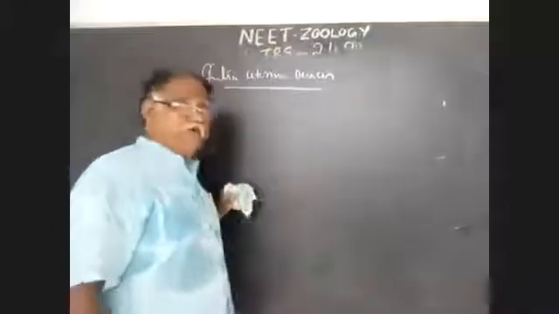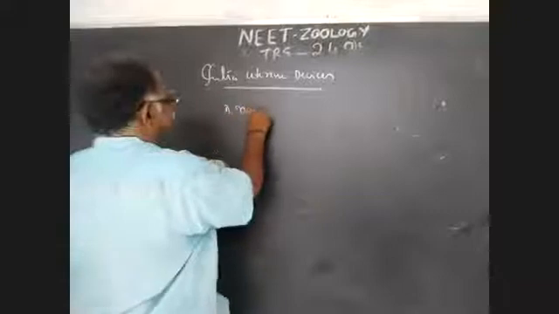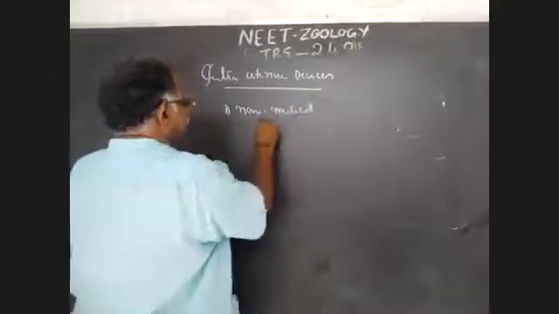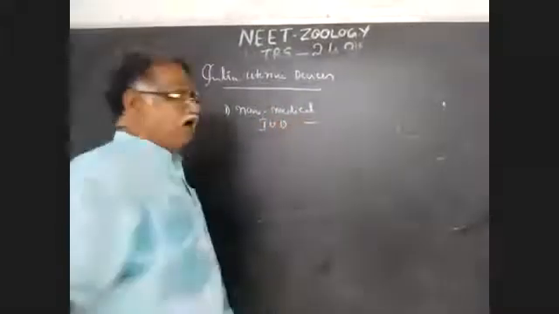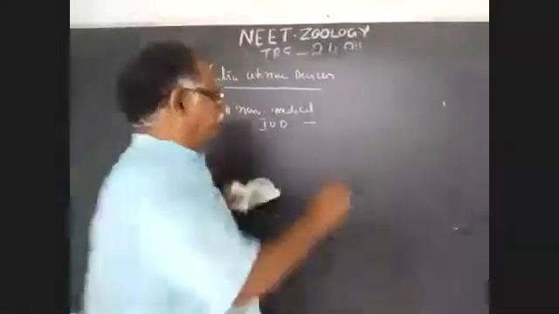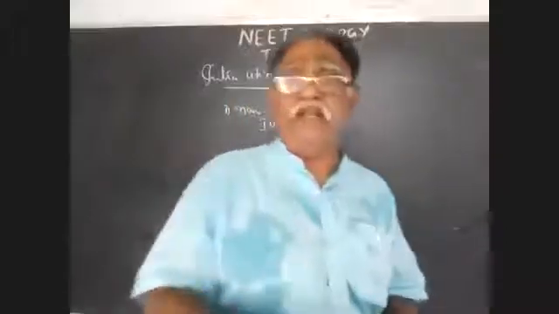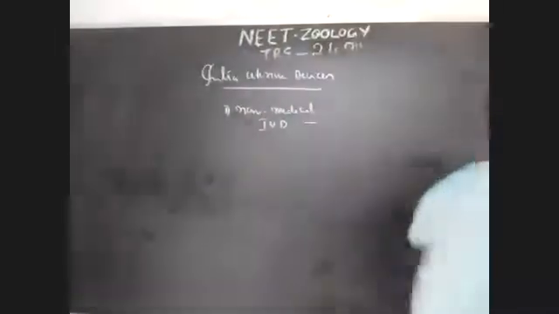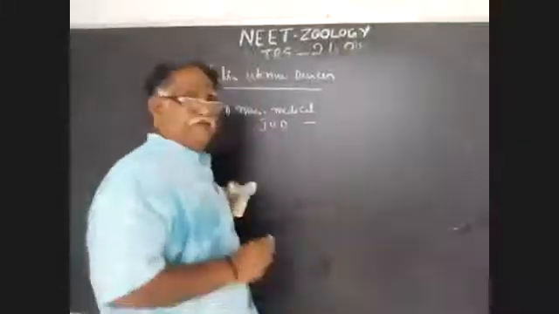What are these intrauterine devices? One, non-medicated IUD. Every student should write all these examples. Most important. Non-medicated IUD.